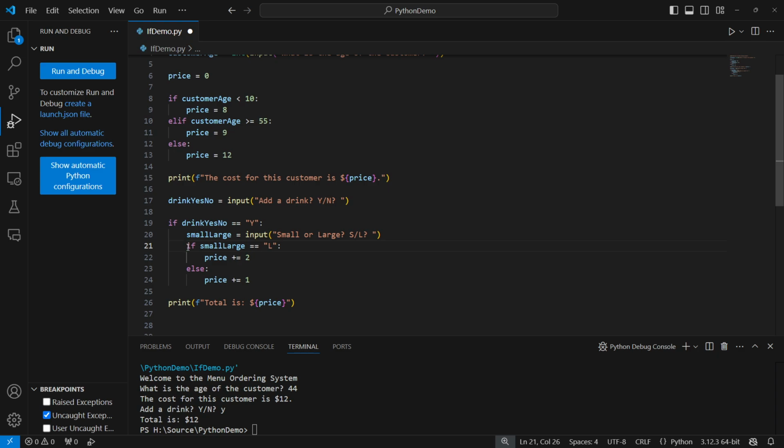And you can nest them. So I ask the question, do they want a drink? And if that is yes, then I ask the question, should it be small or large? So you can have if statements nested. Again, this can go as many levels deep as you want. There is a theoretical limit. You are not going to reach it.